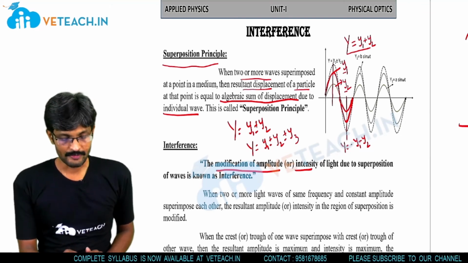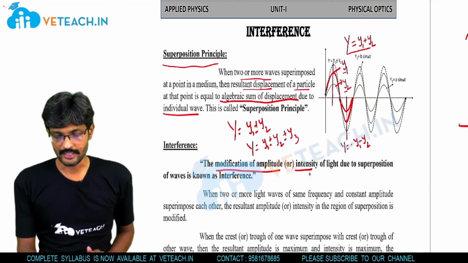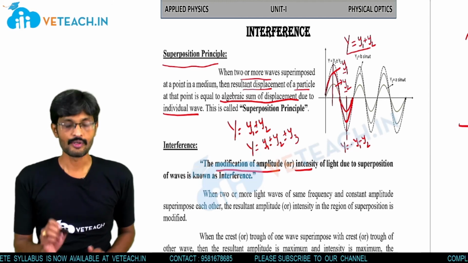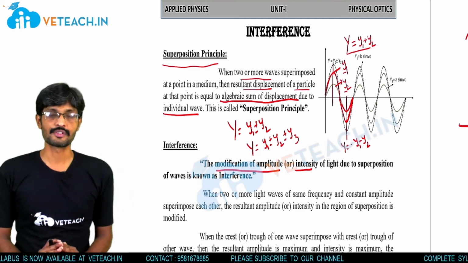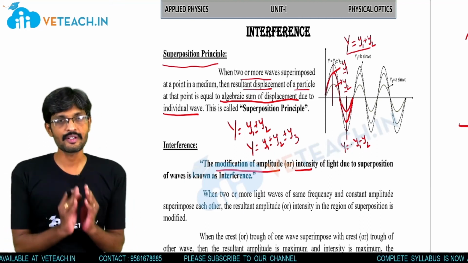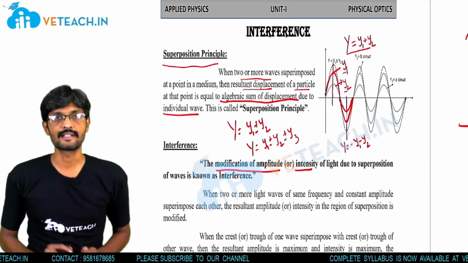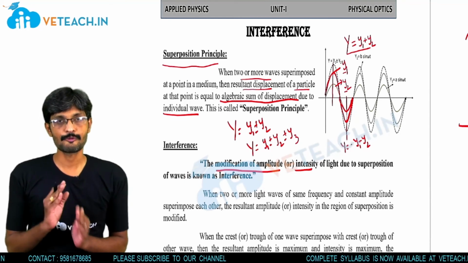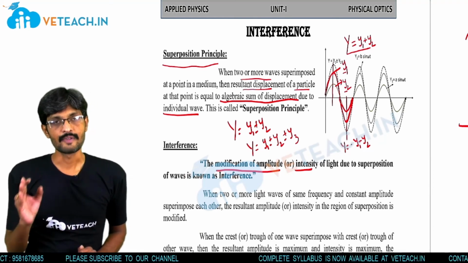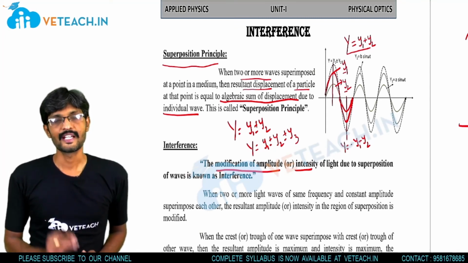So that's why interference can be given as the modification of amplitude or intensity of light due to superposition of waves. When two or more light waves are superimposed, there is a distribution of intensity between the regions. That's why one region will appear as a bright band and one region will appear as a dark band, and those bright and dark bands are formed due to the superposition principle. So as a resultant, we can observe bright and dark bands on the screen. So when do we get a bright band and when do we get a dark band?